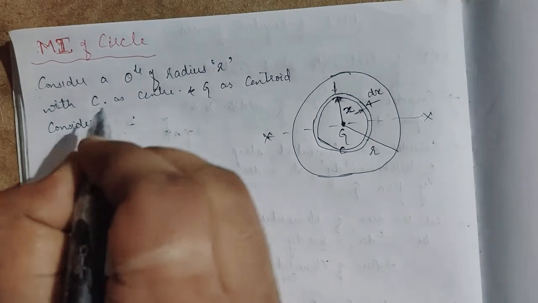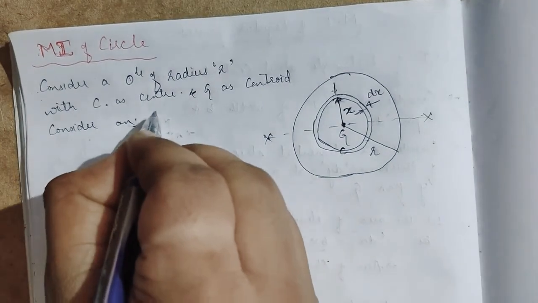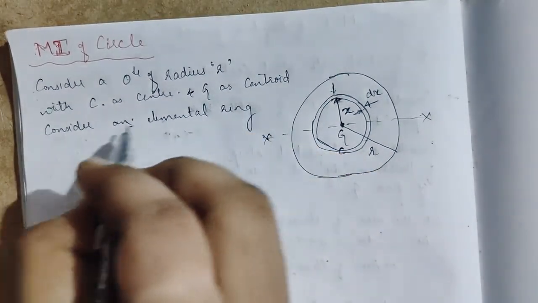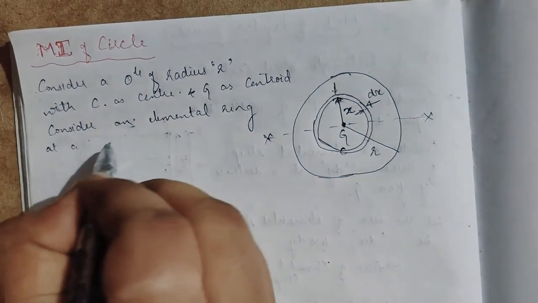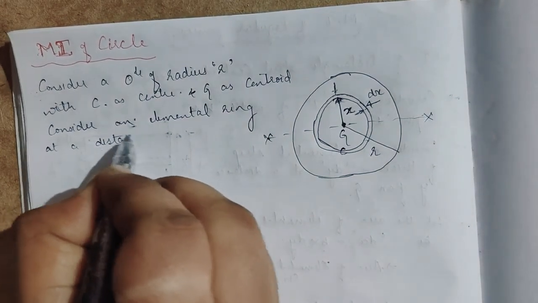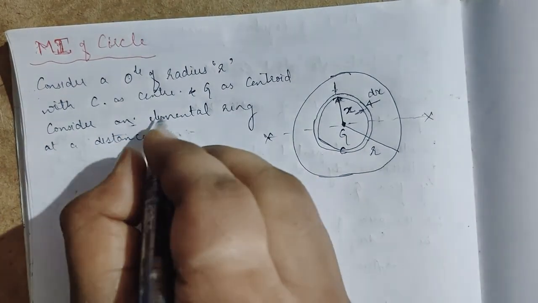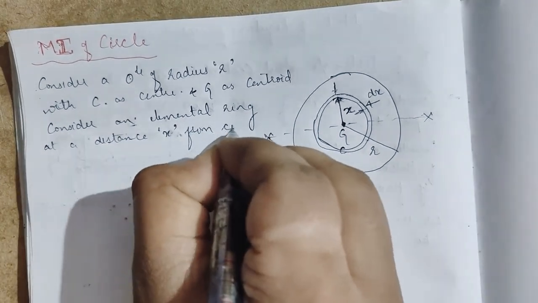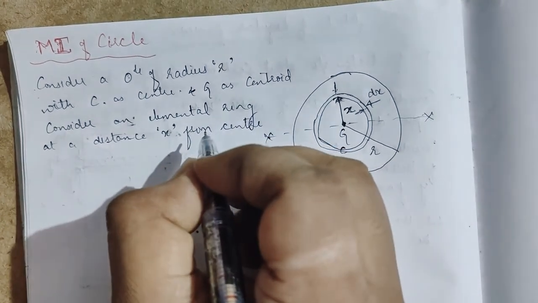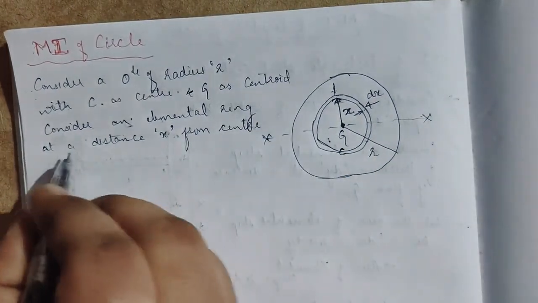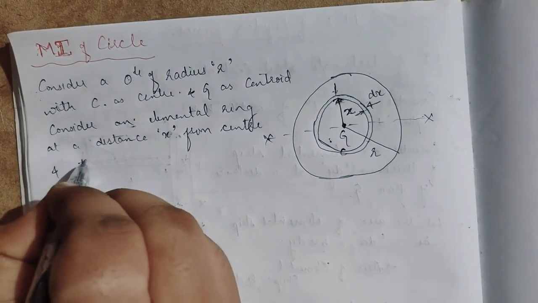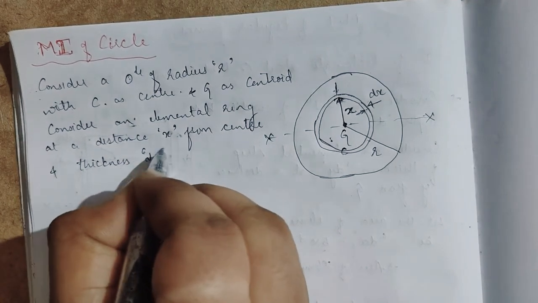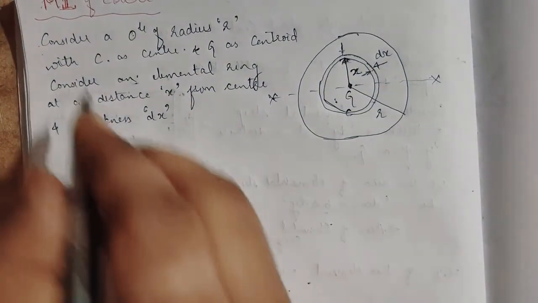Consider an elemental ring at a distance x from the center. It will become the radius of the inner elemental ring, and let its thickness be dx.